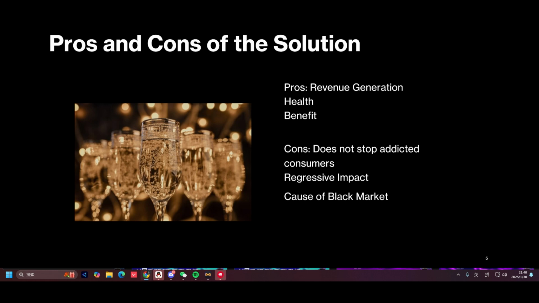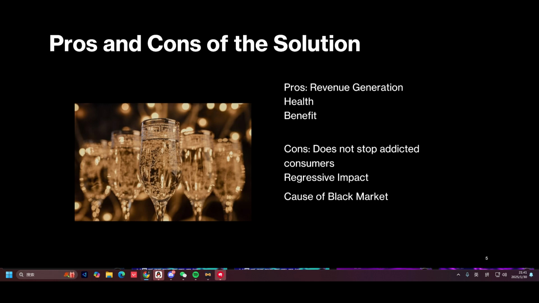And there are also health benefits for society. By increasing the cost of harmful products like alcohol, indirect taxes can lead to better public health outcomes. But although there are benefits to implementing an indirect tax, there are also cons to consider.